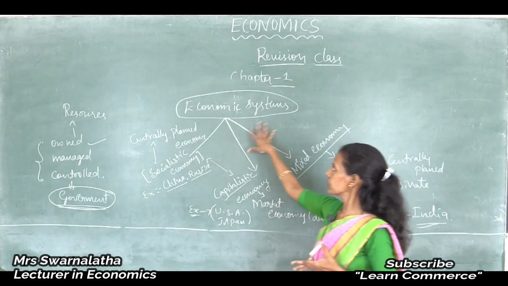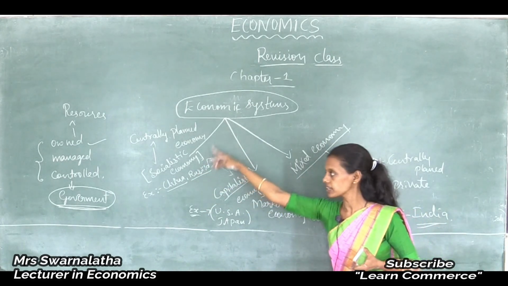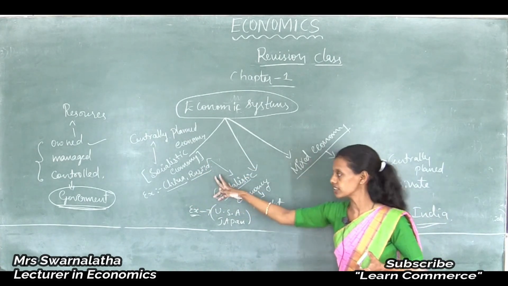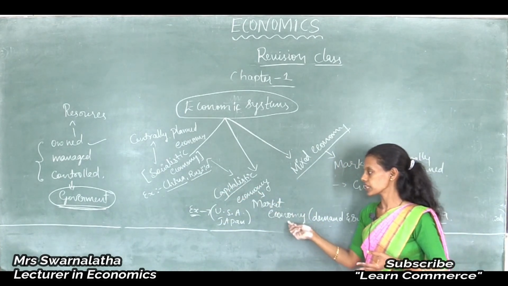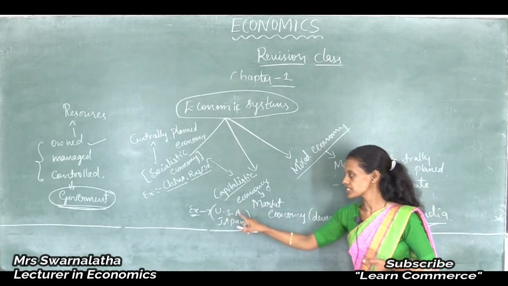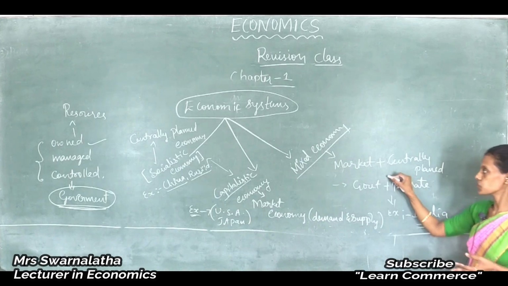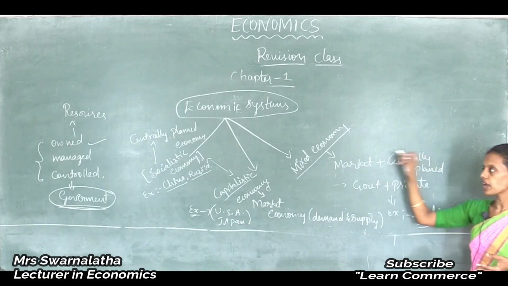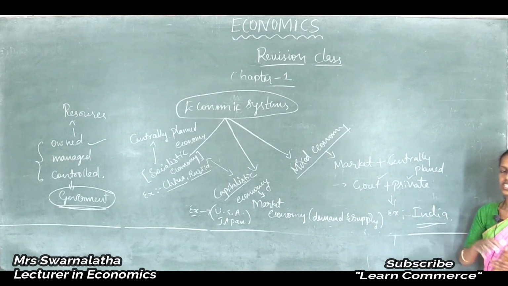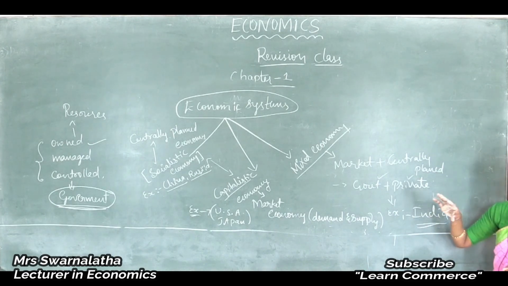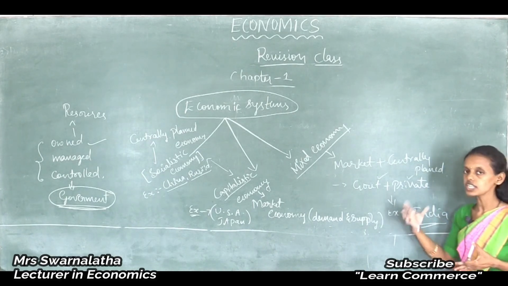Thus, there are 3 main economic systems, students. One is socialistic economy, also called centrally planned economy. Best example, China, Russia and other countries. Capitalistic economy is private economy, also called market economy. Best examples, USA, Japan. Mixed economy is a mixture of market economy and socialistic economy. Government sector plus private sector together take the decisions regarding managing the resources, production, consumption, distribution, exchange. Best example for